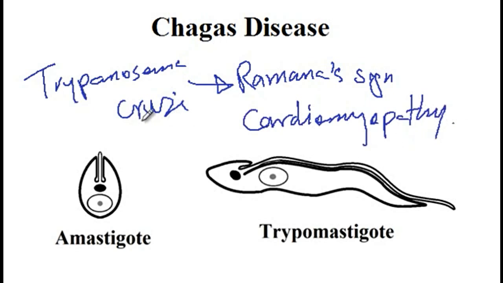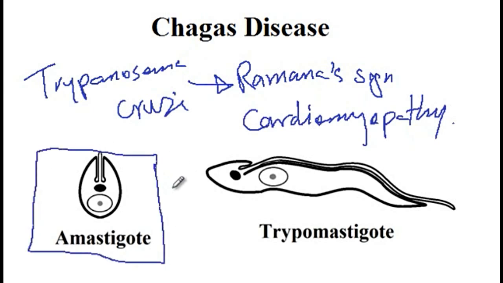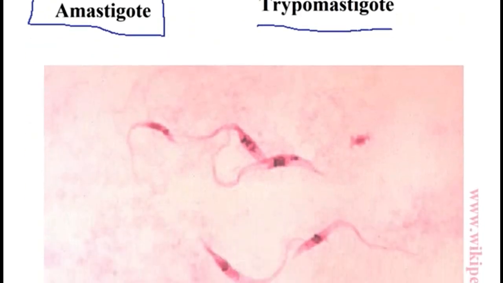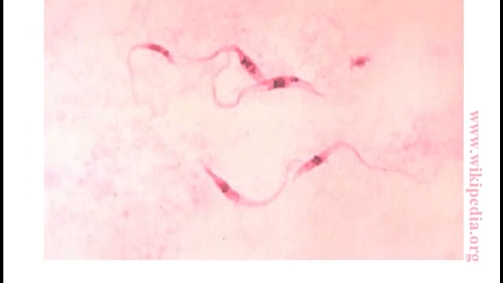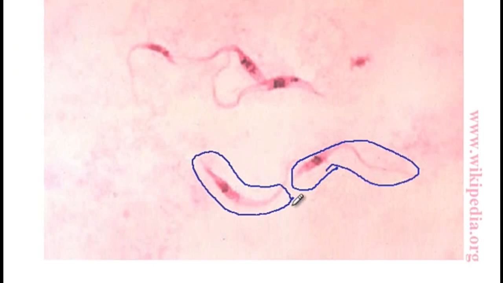Now, Trypanosoma cruzi can exist in two different forms. One is the amastigote, which infects the tissues as well as cells and then increases in number by binary fission. And then later on, they will transform into trypomastigotes, which will be released inside the blood. And in fact, one way to recognize the infection is to look with microscopy at the blood and check for the presence of the trypomastigotes, which are shown here. An alternative way of detecting the infection is to check for the IgG antibodies against Trypanosoma cruzi.